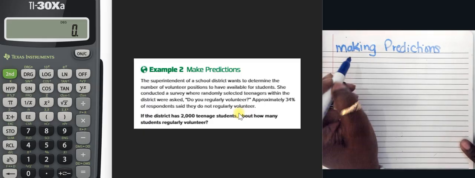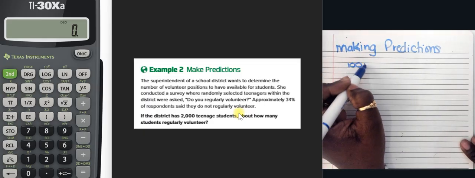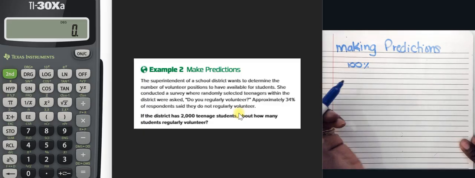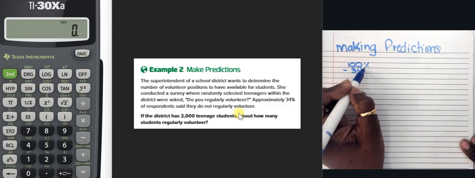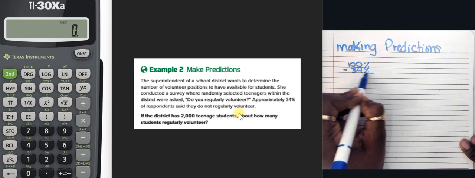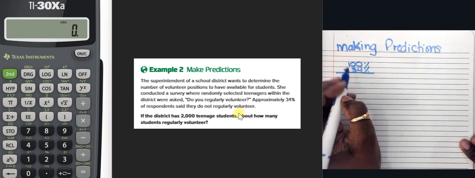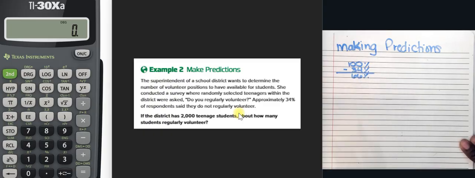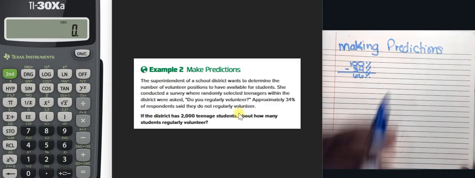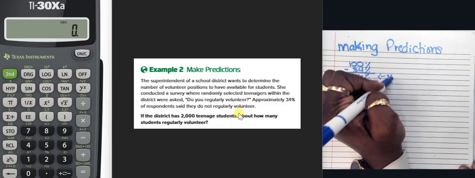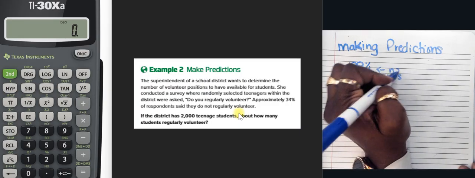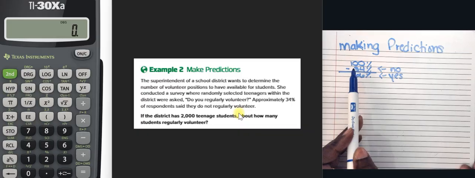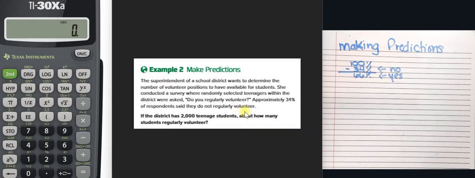So, what I'm going to first start off with is out of 100, that's the whole, 100% of the students that are surveyed minus the 34% of the students that say they do not volunteer. That difference is going to be 66%. So, what that tells me is 66% of the students will volunteer. I'm going to say yes, they will volunteer, and no is going to be 34% of the students that are not volunteering. So, what we need is to figure out about how many of the students are going to volunteer on a regular basis. So, let's set up our problem.